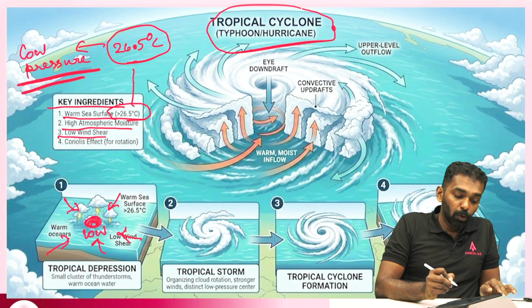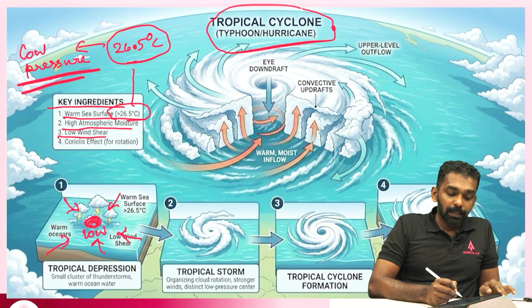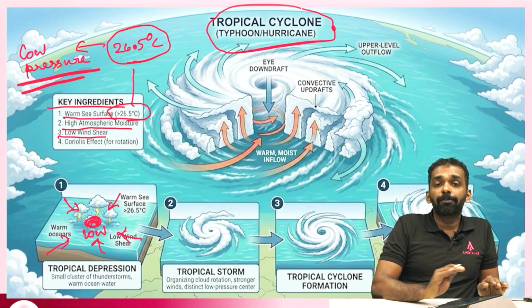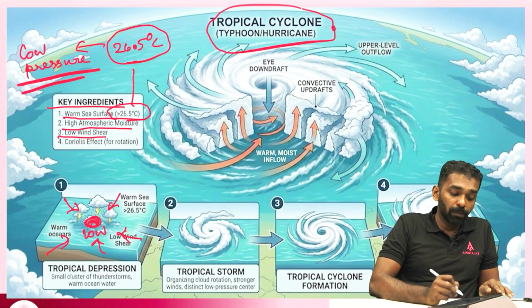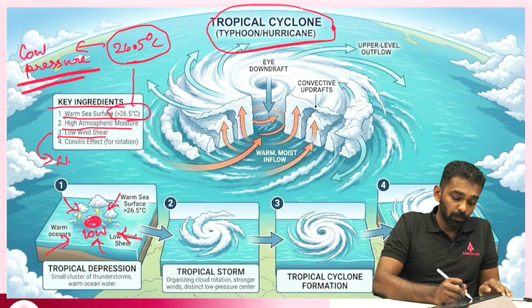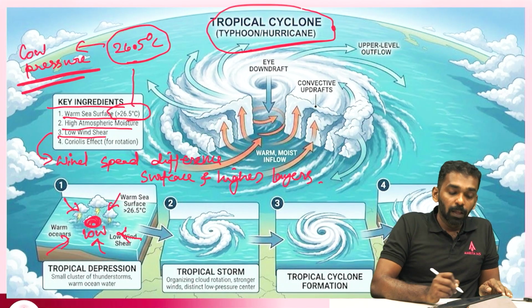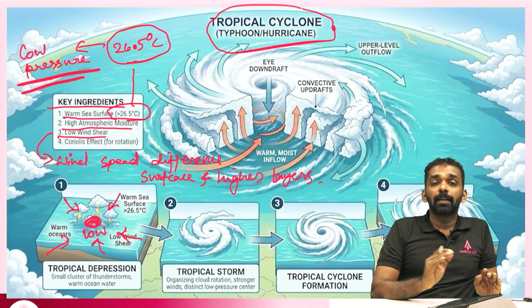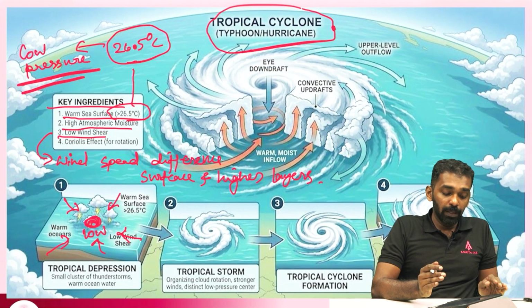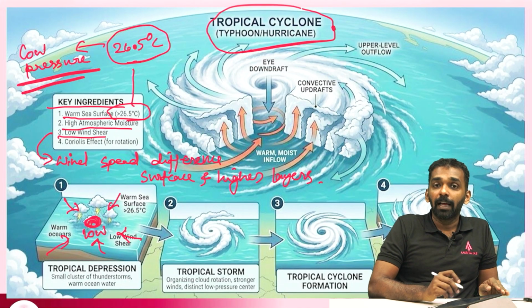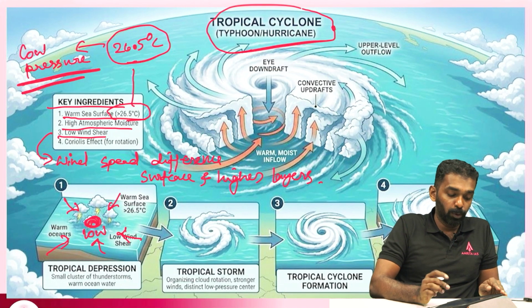Next comes low vertical wind shear. That means the difference of wind speed between the lower levels of the atmosphere, the surface, and the higher layers. When the difference in wind speed is high, there will be destruction of the low pressure and hence cyclone formation may not happen.